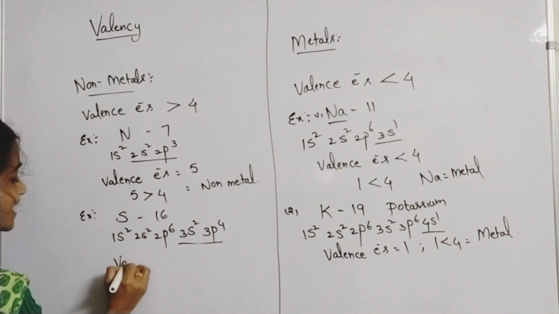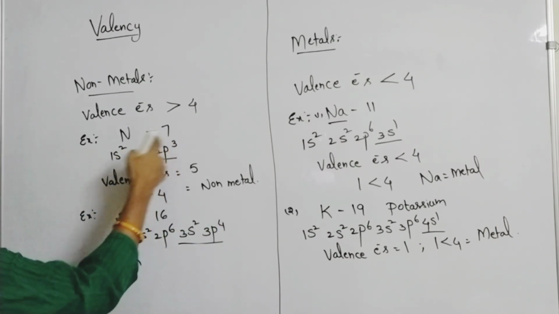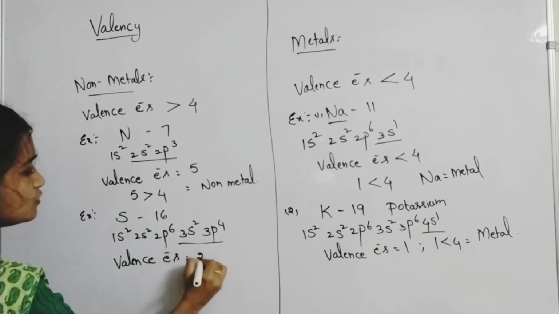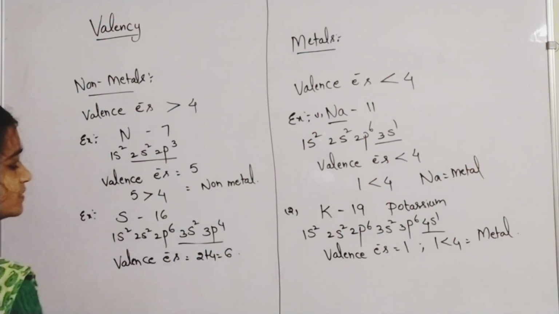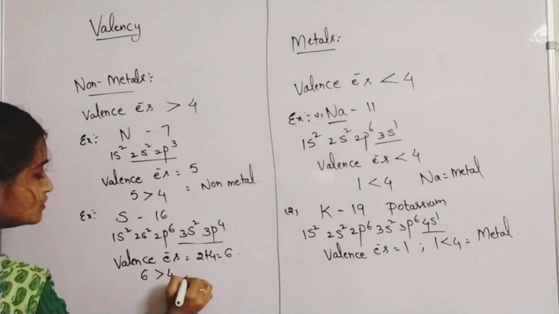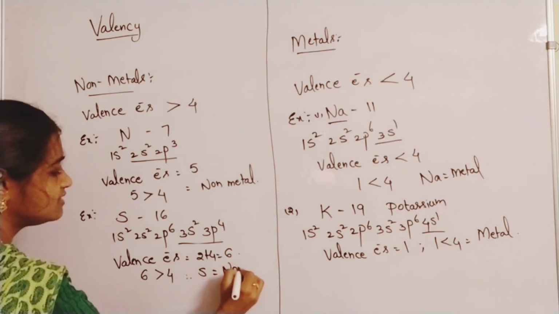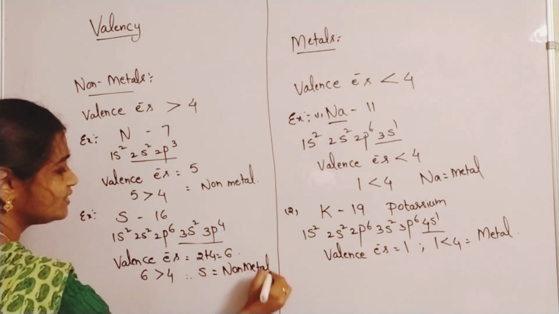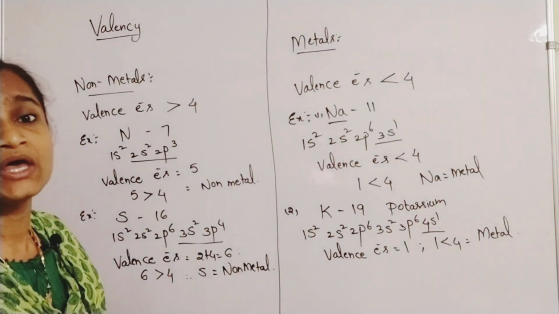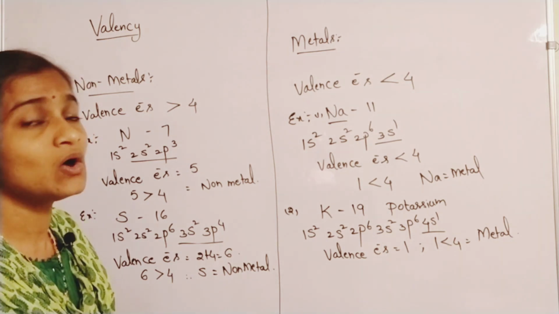Here you find valence electrons to be 2 plus 4, which is 6. 6 is greater than 4. So sulfur is a non-metal. Like that, based on the electronic configuration of elements, you can identify whether a given substance is a metal or a non-metal.